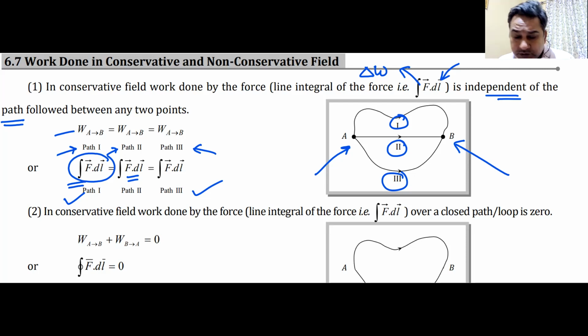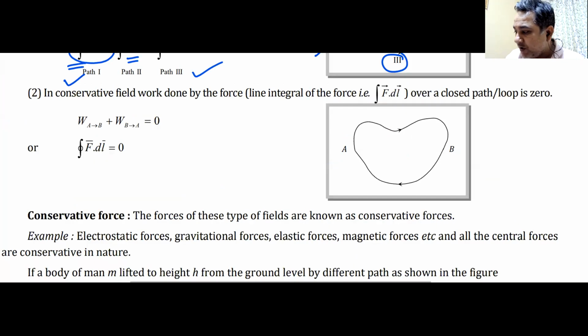Simple thing. Remember this. Do not forget this. That is point number 1. I hope you have written this. Let us move on to the next point, which is point number 2.